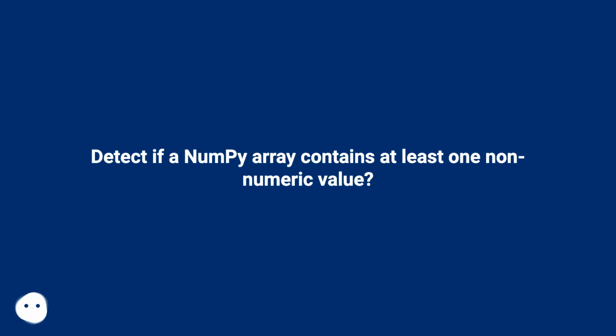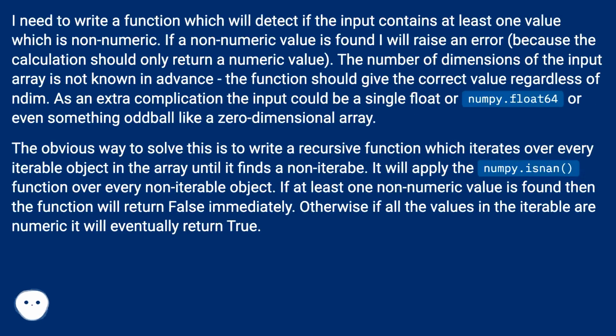Detect if a NumPy array contains at least one non-numeric value. I need to write a function which will detect if the input contains at least one value which is non-numeric. If a non-numeric value is found, I will raise an error, because the calculation should only return a numeric value. The number of dimensions of the input array is not known in advance. The function should give the correct value regardless of NDIM.